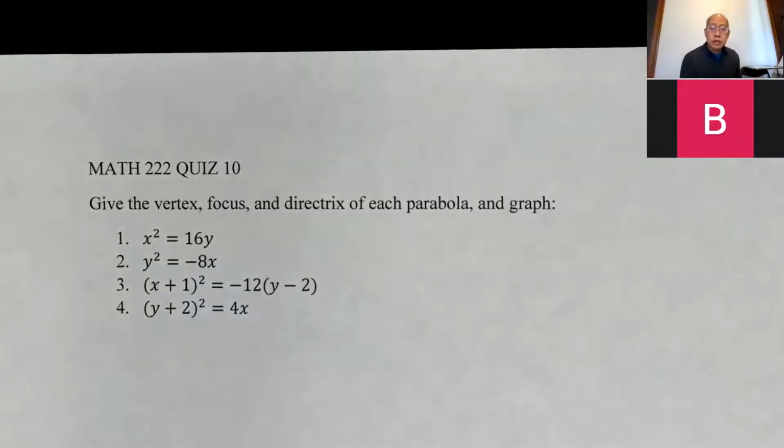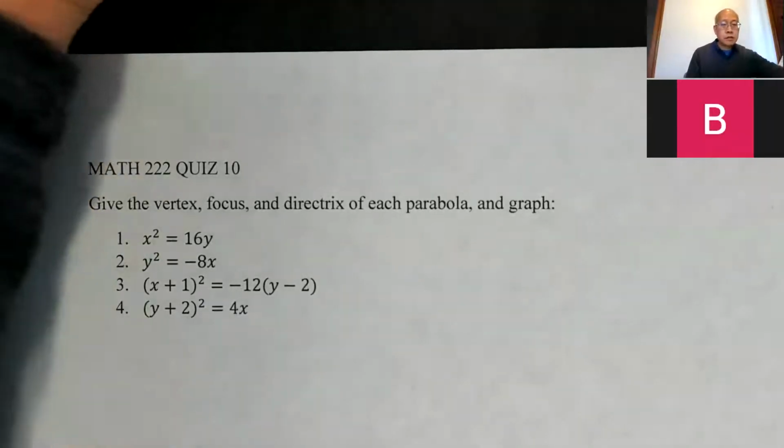Okay, so that should be it. I hope it's fairly straightforward. Due at 11:59 p.m. tonight. And there we go. Okay, so I'll make this disappear.